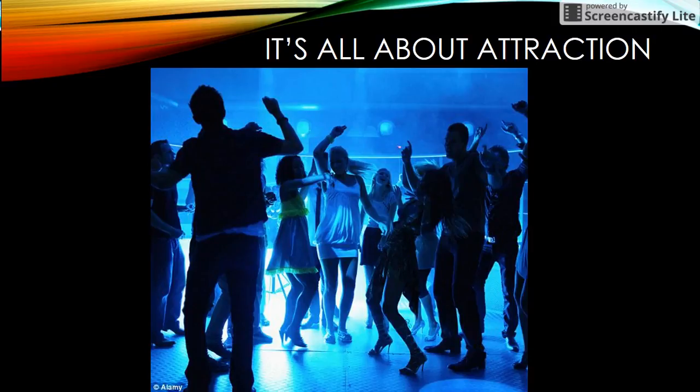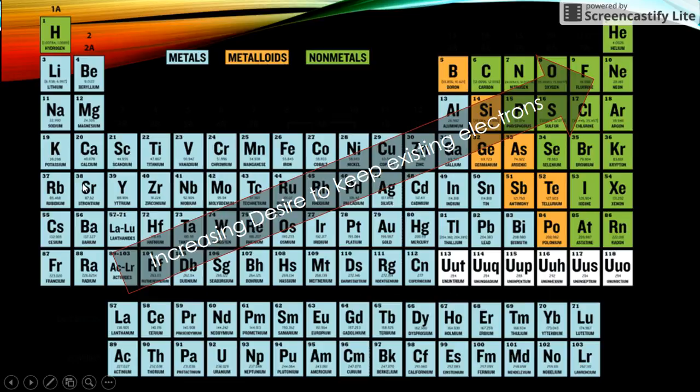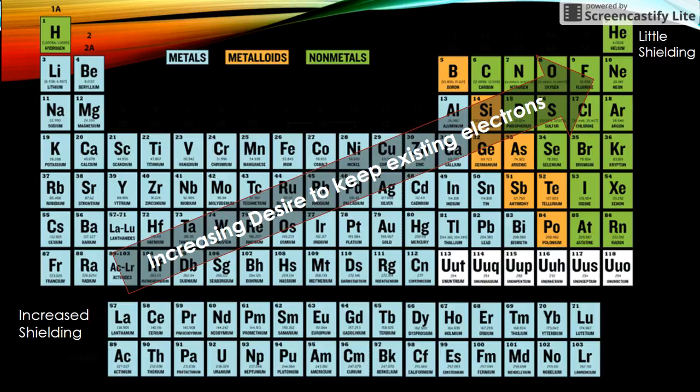So periodic trends is all about attraction, and I've used this picture to show this idea of a group of like-minded individuals. Here it's a group of women. We assume in this situation that they are attracted to these men who are surrounding them, and these men are attracted to these women who are in the center. So if this is your nucleus here, and these are our protons, they are trying to actively attract these electrons to the atom. They do so with a magnetic like attraction of atoms. And as a result, let's get actually to the next slide.